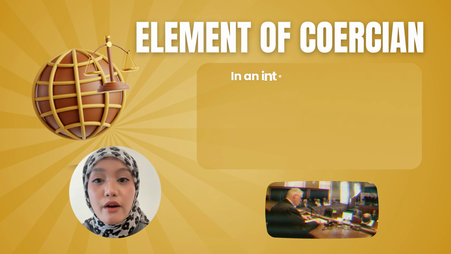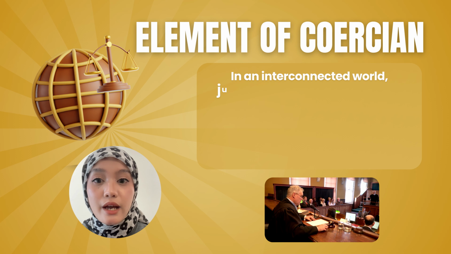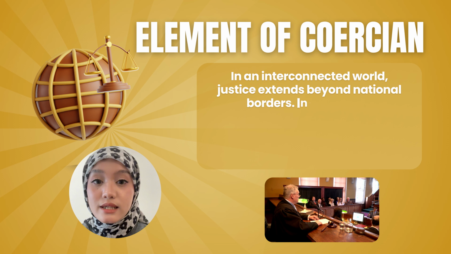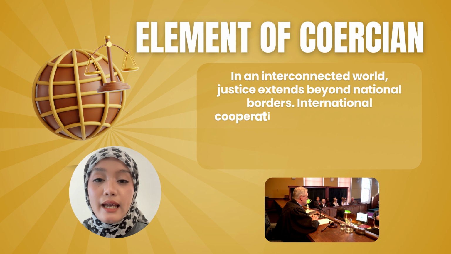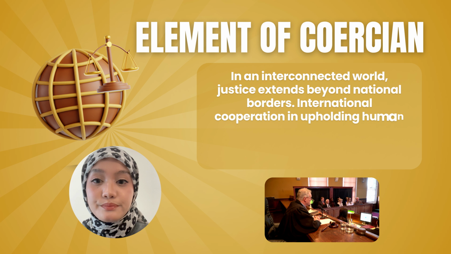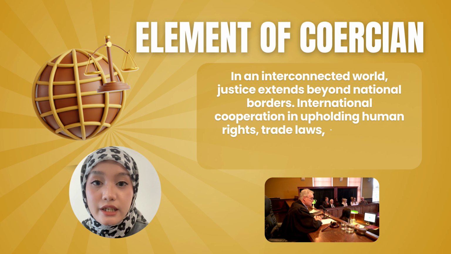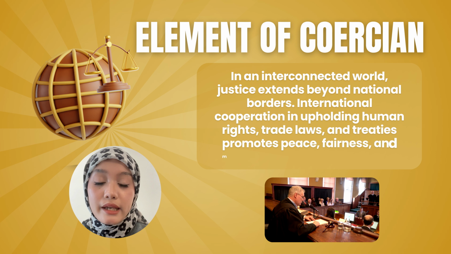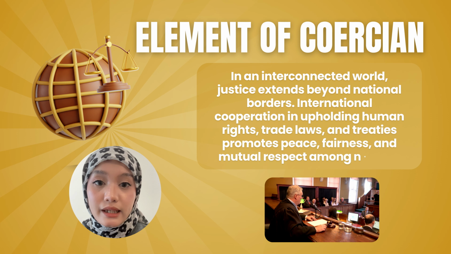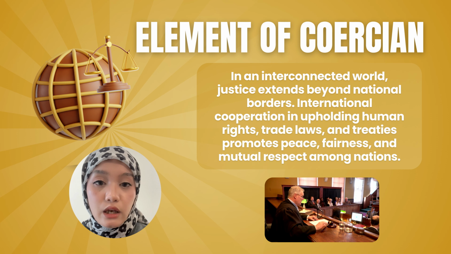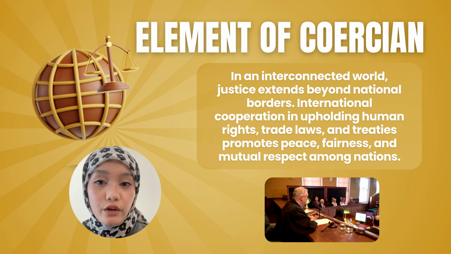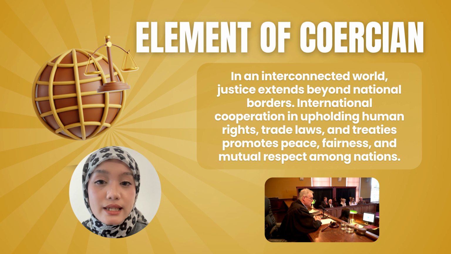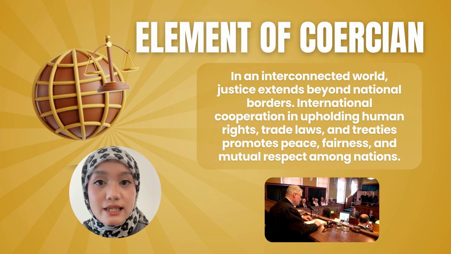First, coercion means forcing someone to enter into a contract by using threats, illegal acts, or unlawful pressure. When consent is obtained through coercion, it is not considered free consent. There are three main elements of coercion. The first element is committing or threatening to commit an act forbidden by the Penal Code. This means one party threatens to do something that is against the law to force another person to sign a contract. For example, if someone threatens to physically harm another person unless they sign an agreement, this is coercion.